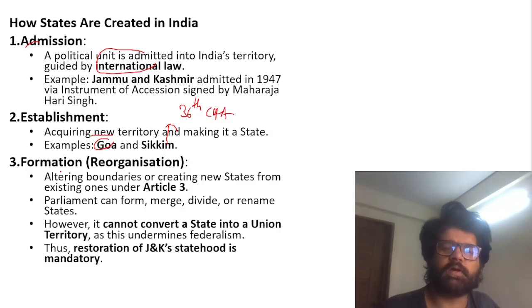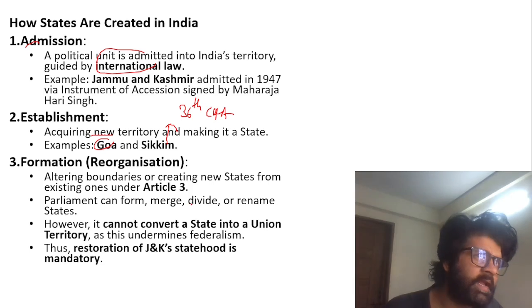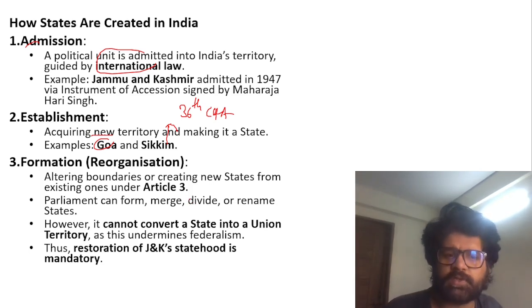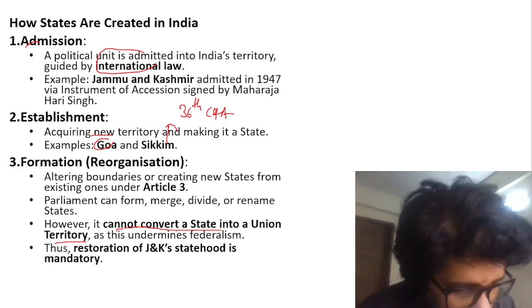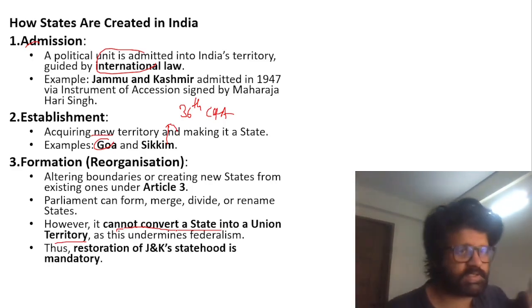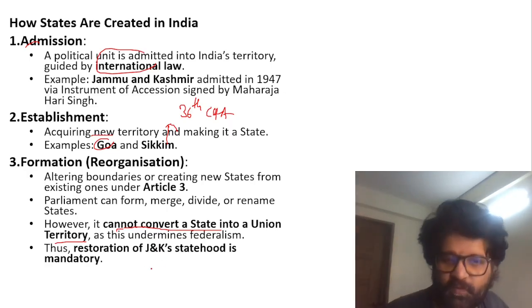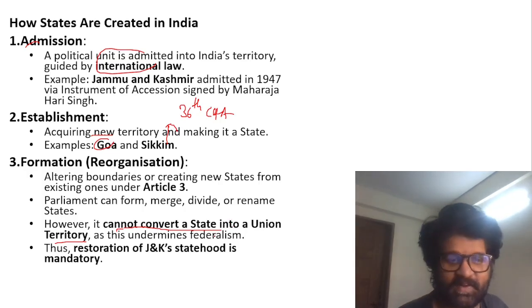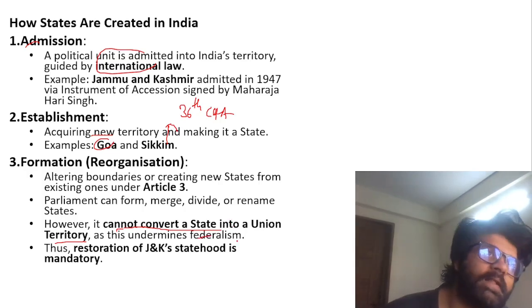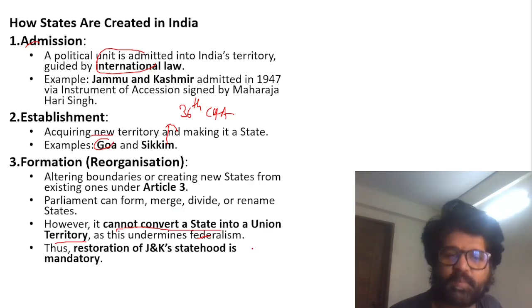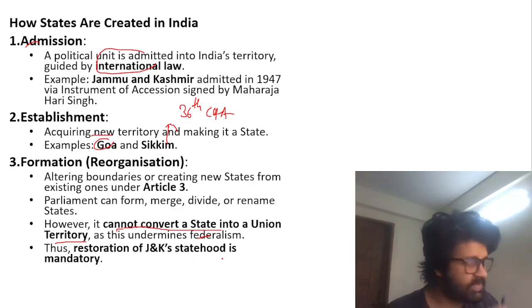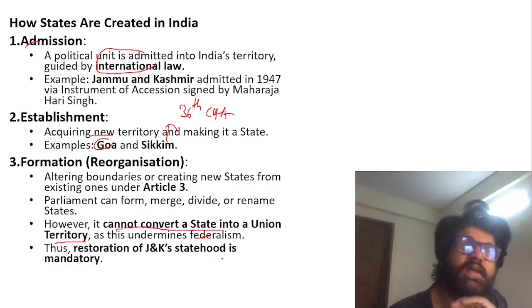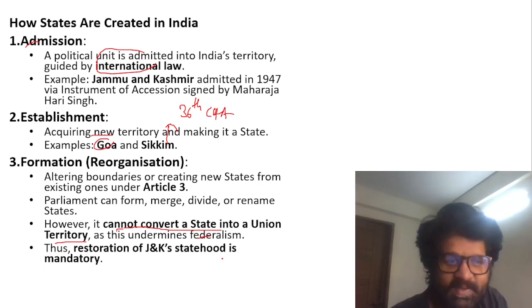So this is one way. And third is when you're reorganizing a state. But when you're reorganizing a state, that will still be a state. You cannot convert a state into a union territory. That's what happened with Jammu and Kashmir. A state has to be a state. If you are changing Jammu and Kashmir, you can change the boundaries, etc. But it has to be a state. There is no provision in the constitution stating that you can convert a state to a union territory. So it undermines federalism. And this article is saying that federalism is a part of basic structure. Restoration of J&K statehood is mandatory because it is going against the fabric of the constitution. Nowhere is it written in the constitution that you can convert a state into a union territory.